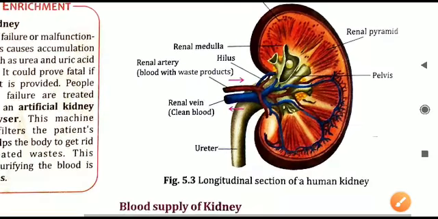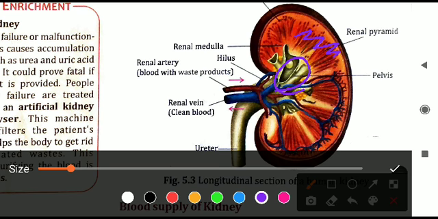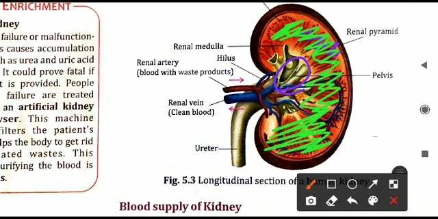You see in this diagram now, this is the pelvis area. So whatever urine is produced, that is happening in the central part. I will just use the green color. This is where I am putting the green color. Wherever I put the green color, that is filled up of nephrons. Millions of nephrons are there. 1 million means 10 lakhs. So lakhs and lakhs of nephrons are there in one kidney.